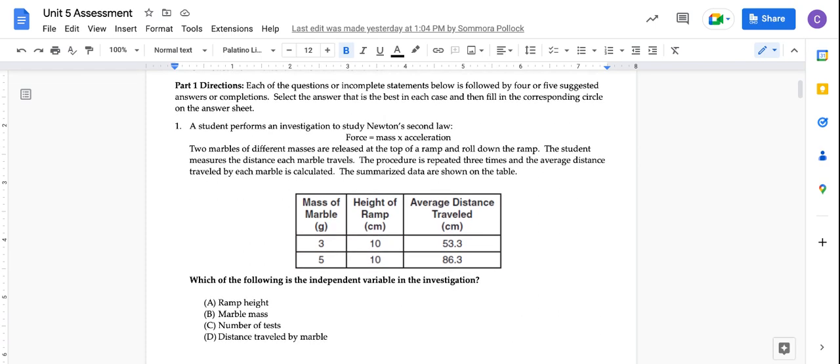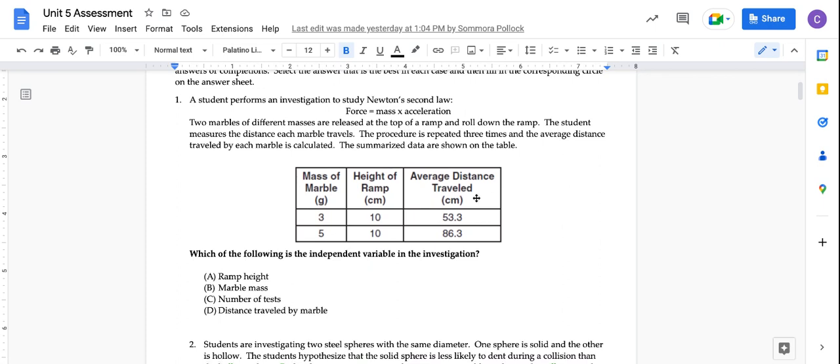1. A student performs an investigation to study Newton's second law, force equals mass times acceleration. Two marbles of different masses are released at the top of a ramp and roll down the ramp. The student measures the distance each marble travels. The procedure is repeated 3 times, and the average distance traveled by each marble is calculated.